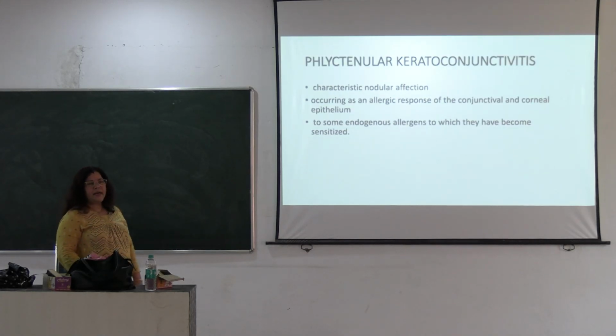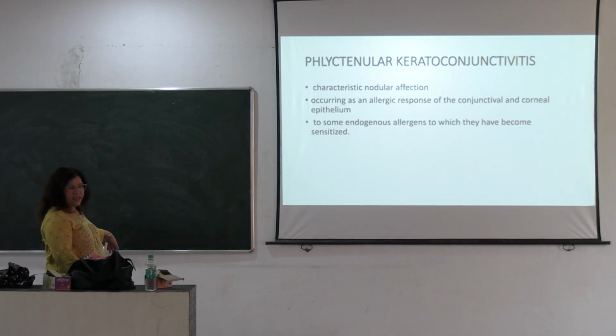Then phlyctenular keratoconjunctivitis. As the name suggests, the patient is having phlyctens, and the phlyctens occur due to an allergic response of the conjunctival or corneal epithelium to some endogenous allergens.